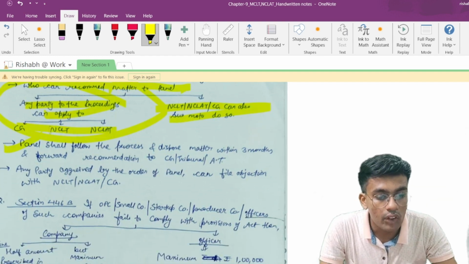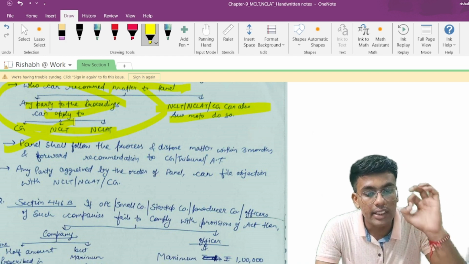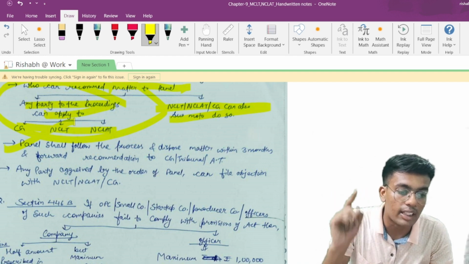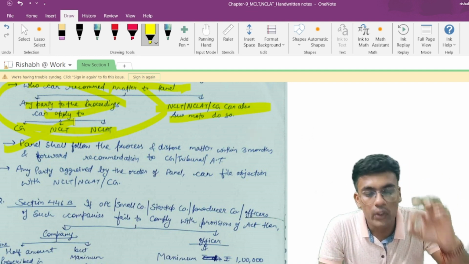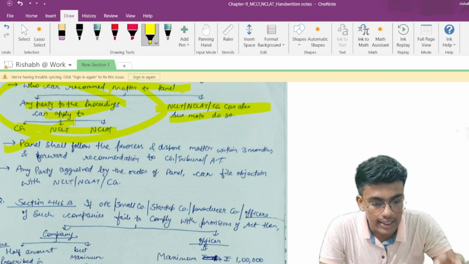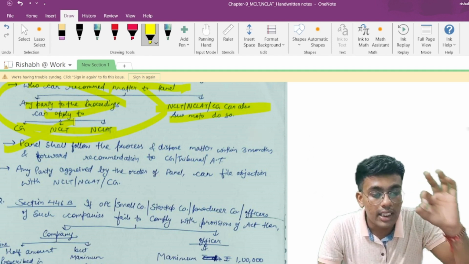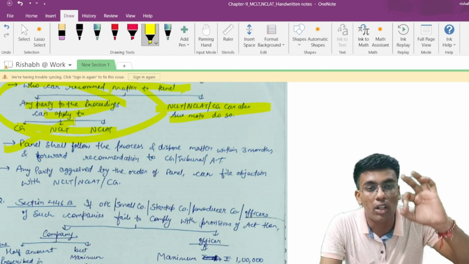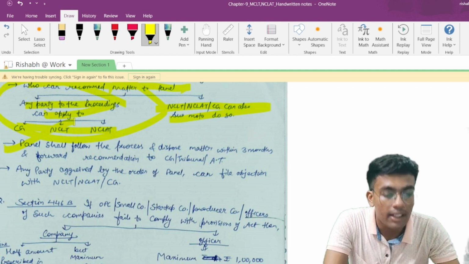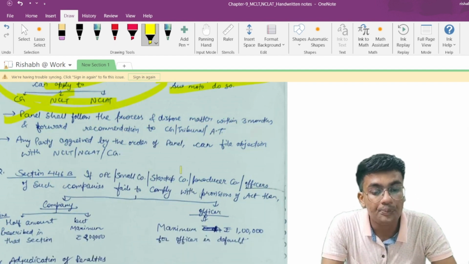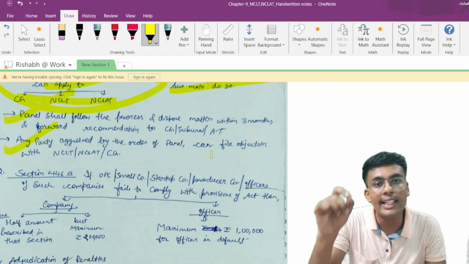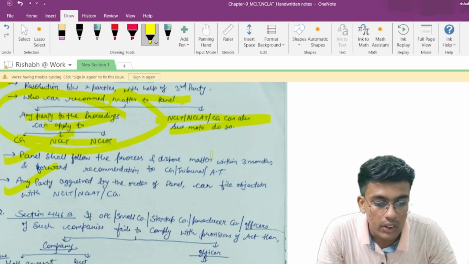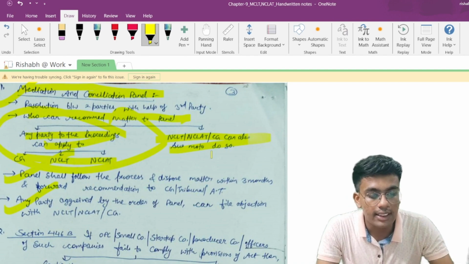Now, the panel shall follow the process and dispose of the matter within 3 months and forward the recommendation to the central government, tribunal and appellate tribunal. Matlab, the panel shall follow whatever process is described under those sections, under the provisions, and shall dispose of the matter, and within 3 months shall forward the recommendation to the central government, tribunal and the appellate tribunal. Any party who is aggrieved by the order of the panel can file an objection with the NCLT, NCLAT and the central government. So this was with respect to your mediation and conciliation panel.